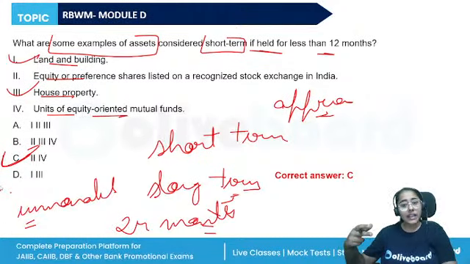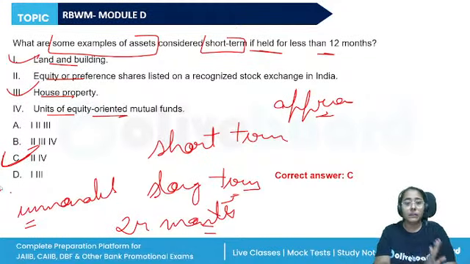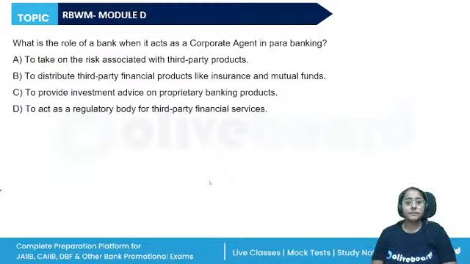Same assets held for more than 12 months and then sold off will be considered long term capital asset, and immovable property held for 24 months or more will be known as long term capital asset. All right? Yes. So that is the correct answer.